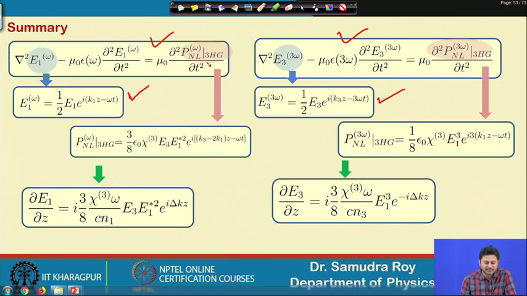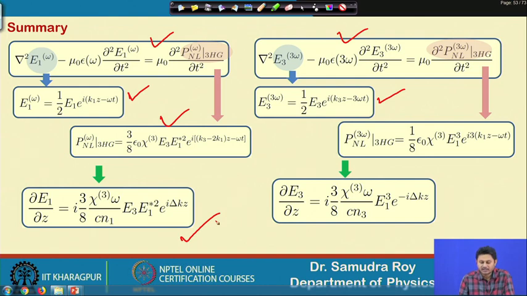If you calculate the self phase modulation, you need to find out the P nonlinear for self phase modulation, which we have done in the previous class. If you try to calculate the third harmonic generation, you need to pick up the P nonlinear term for third harmonic generation, and P nonlinear for third harmonic generation is this. You calculate this derivative for this given term and put these things again into Maxwell's equation, solve this Maxwell's equation, and this will lead to an expression for E1.